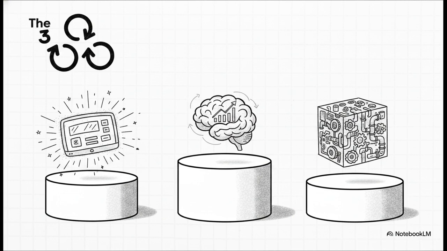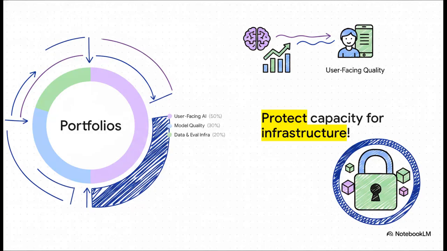If you pour all 3 into a single queue to compete for resources, it's like pitting invisible plumbing against a shiny new faucet. The infrastructure will lose every single time, and when infrastructure loses, your shipping velocity and model quality will eventually grind to a complete, painful halt. To put that into perspective, for a mature AI product company, the target allocation rule of thumb is a strict 50-30-20 split. That means 50% of your resources on user-facing features, 30% dedicated to model quality, and 20% strictly reserved for data and evaluation infrastructure.